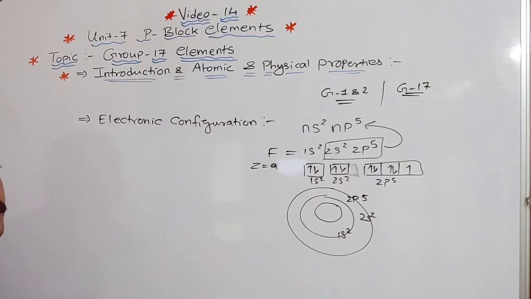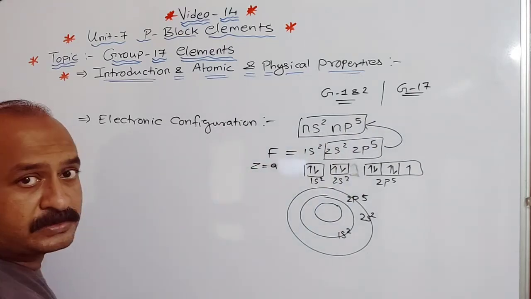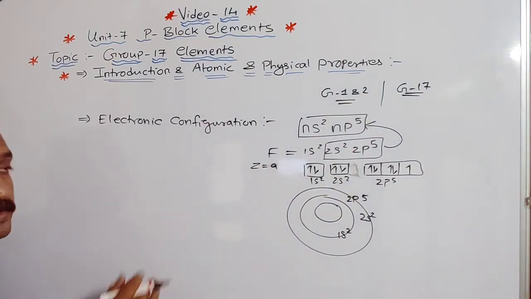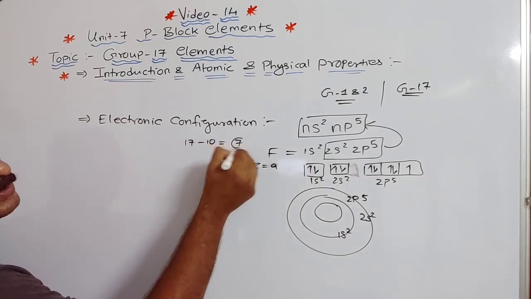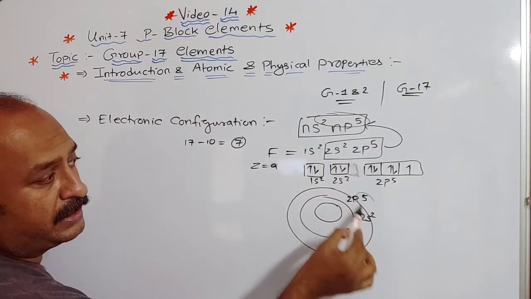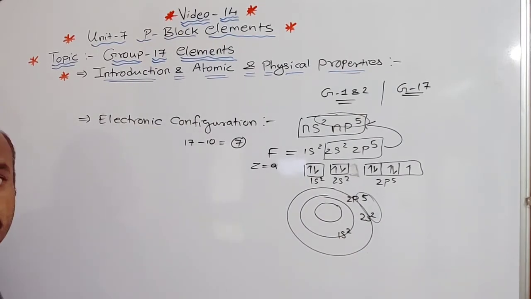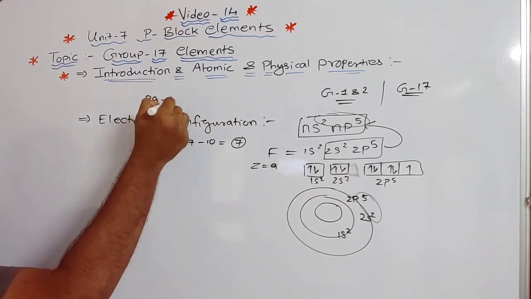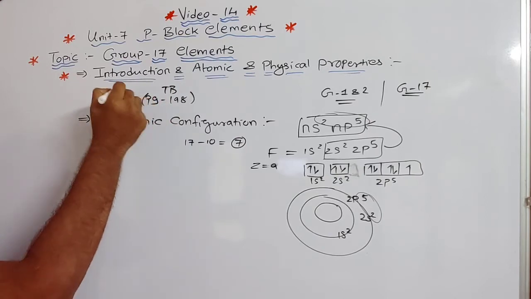I think it is clear how the electronic configuration works, and this is the general electronic configuration. As we studied in our previous video, 17 minus 10 is 7, so the total number of electrons in the outermost shell is 7. This is all about electronic configuration. You can see it on page number 198 in your NCERT textbook.